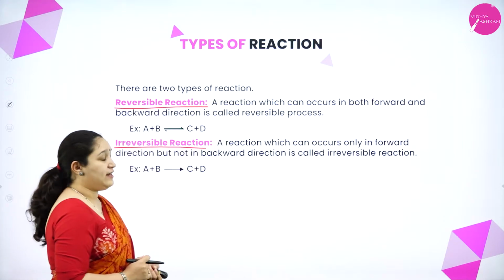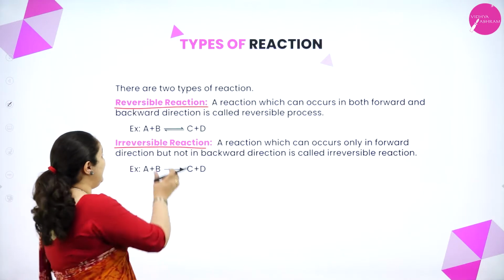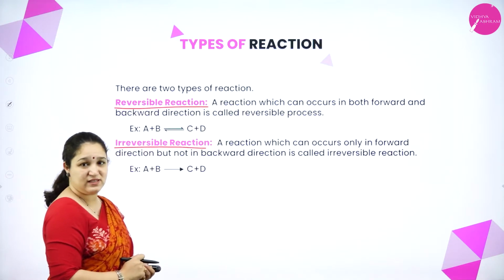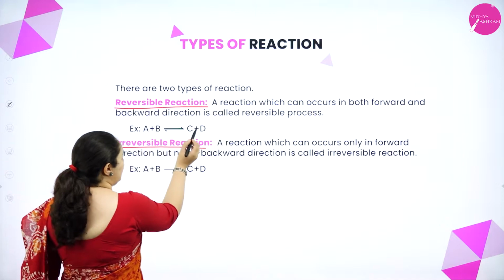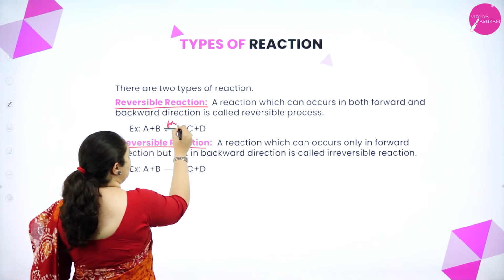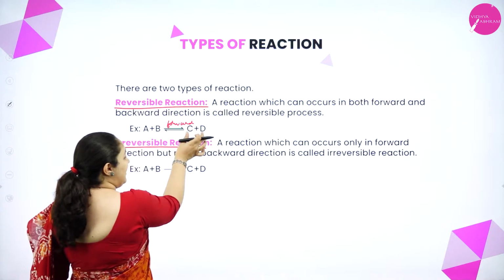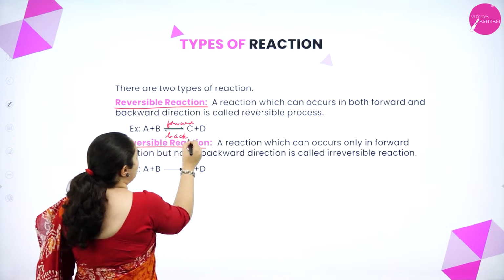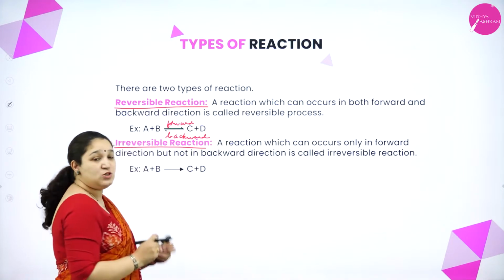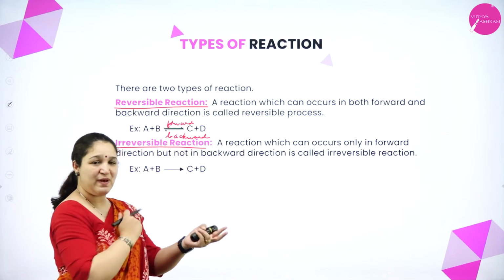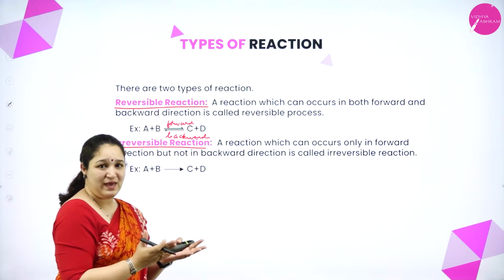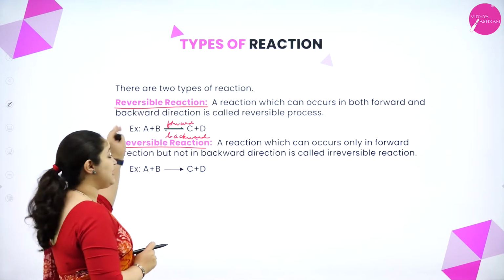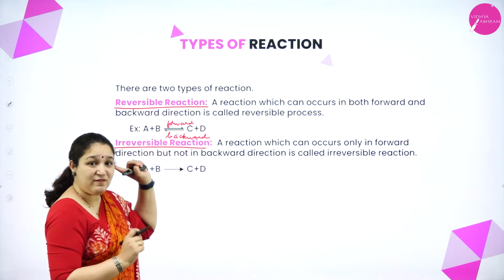So in reversible reaction, here the reactants react to give products and the products again can react to give back the reactants. So when I tell the reactants are giving products, it's a forward reaction. And when the products are reacting again to give back the reactants, I call it as backward reaction. So I have forward reaction as well as backward reaction happening to the same extent, then the system we call it as equilibrium. So this is a type of reaction, reversible reaction.